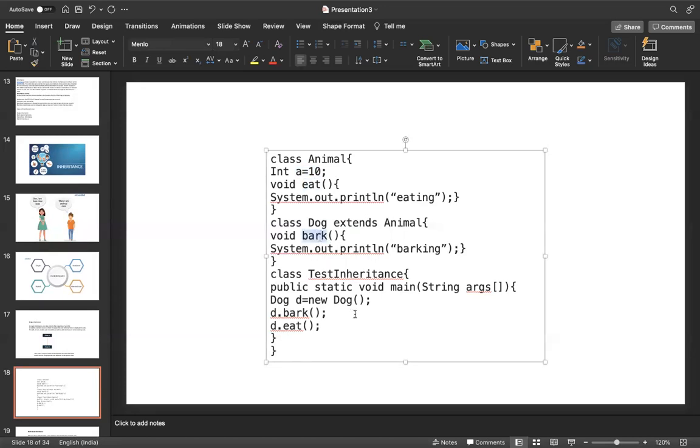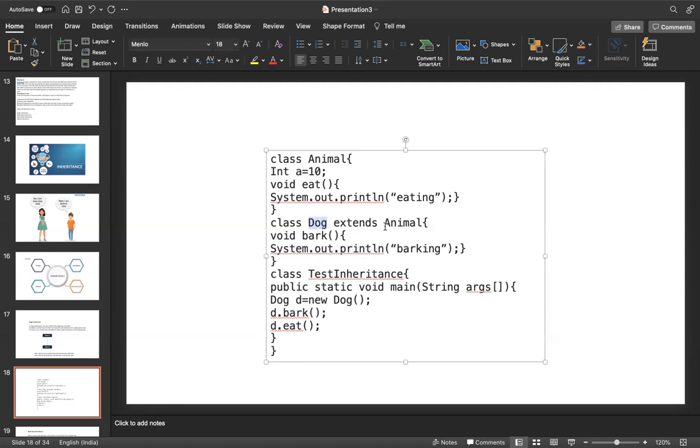See, Dog d equal to new Dog. For the dog object we created an object. Now d dot bark means it's calling the dog class, the child class, bark method. Like that, d dot eat. Eat is implemented in the parent class, not in the child class. So how can a child object access a parent class method?